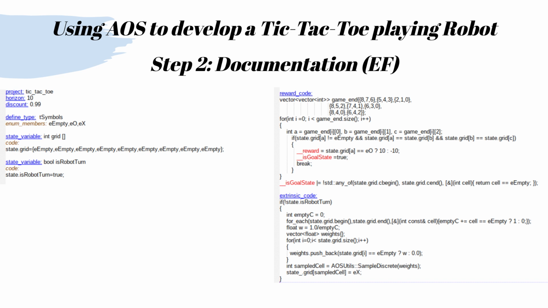Finally, users can define extrinsic changes not invoked by the user. We define the human player's behavior as uniformly marking an empty cell. It is not the best policy, but enough for this example. As you can see, the domain specification is compact, flexible, and hence easier to understand for engineers. Notice the use of a generative code model. We only describe how to sample from the extrinsic change distribution. Conceptually, we are moving from declarative to generative models.